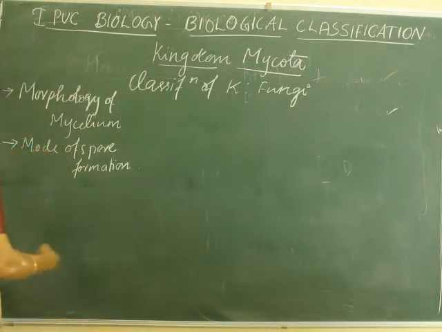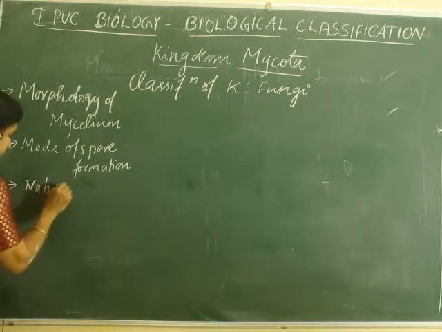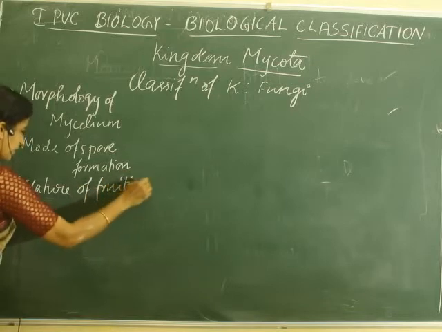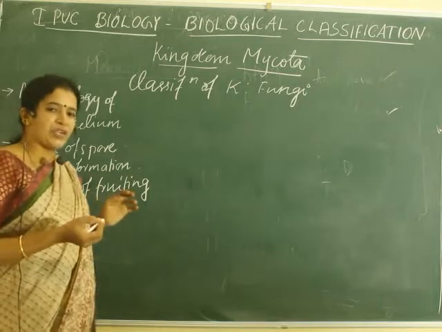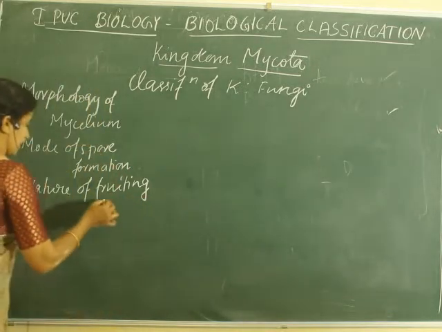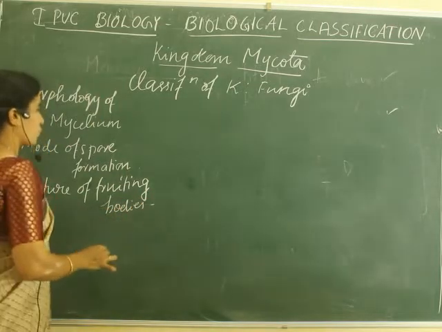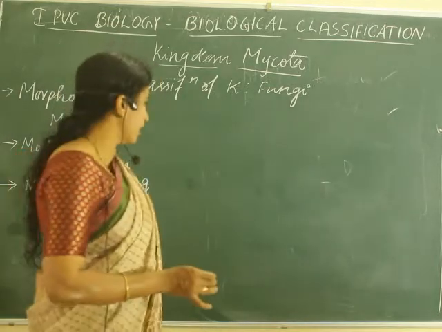They have so many names, like two or three names, which mean the same. Then the mode of spore formation and nature of fruiting bodies. Like in some fungus, spores will be produced in conidia. In some other fungus, they will be produced in basidium. So based on their nature, it is also classified. Nature of fruiting bodies means the structure in which the spores are produced. The structure in which spores are produced is called the fruiting body.